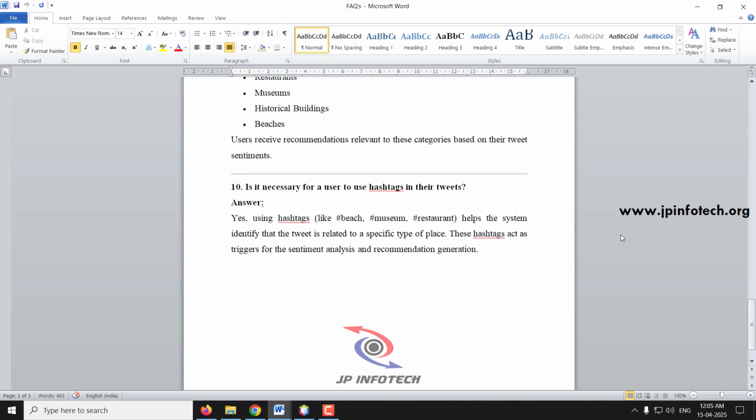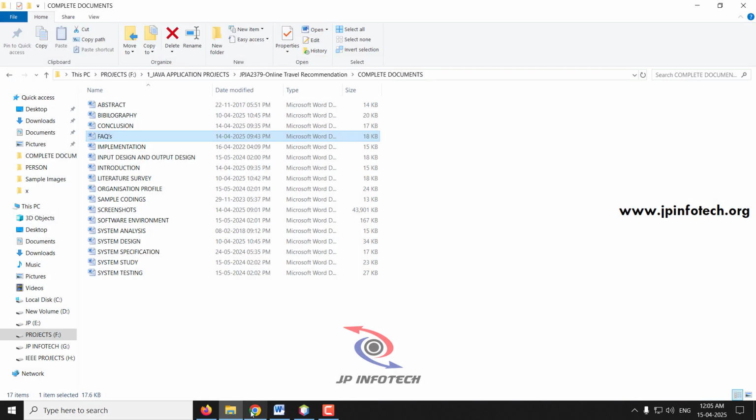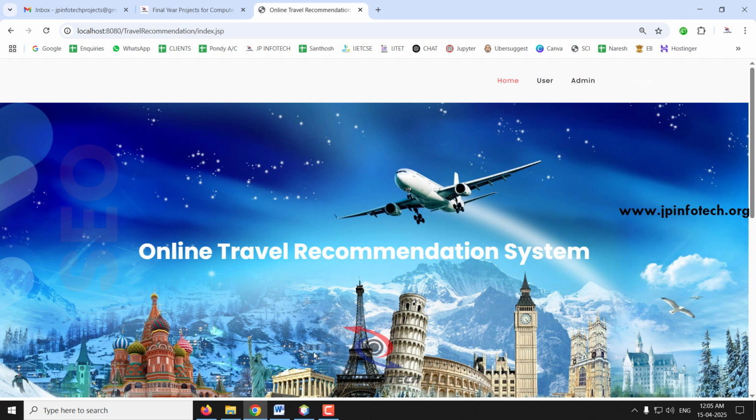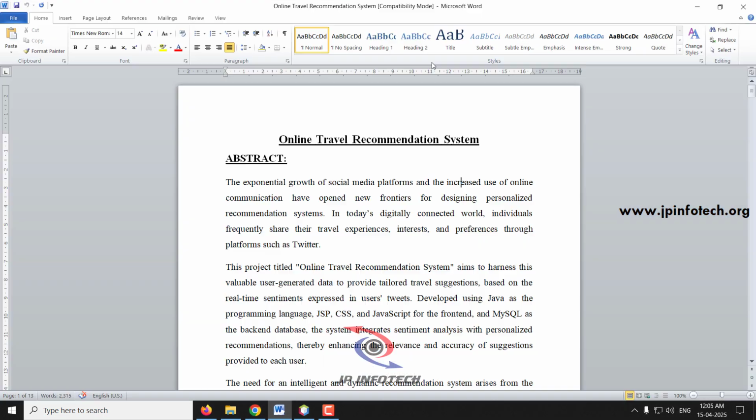Final question: is it necessary for a user to use a hashtag in their tweets? To identify the places, we have made it so that you add a hashtag. You need to add a hashtag like beach, museum, restaurant, so that the system can identify the tweets related to the specific topic. So these are the frequently asked questions, and this is all about the project, online travel recommendation system using Java.